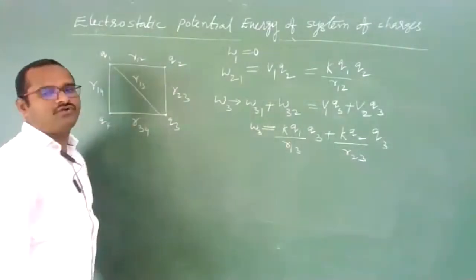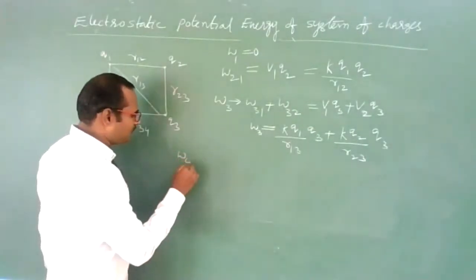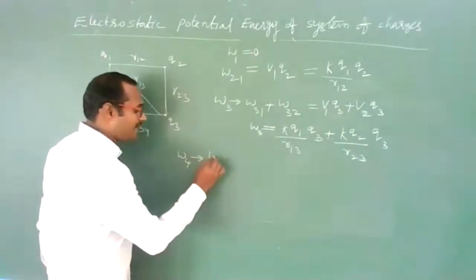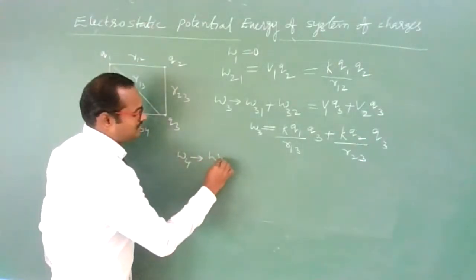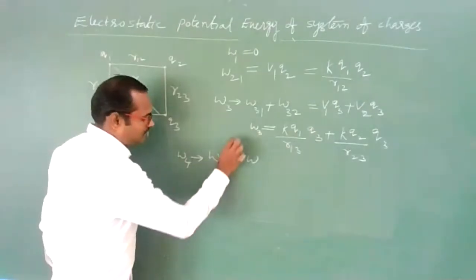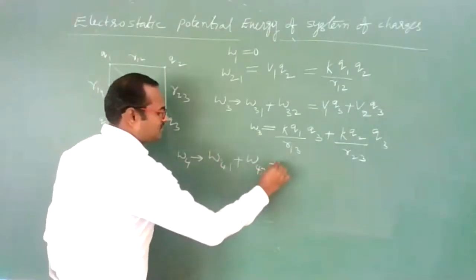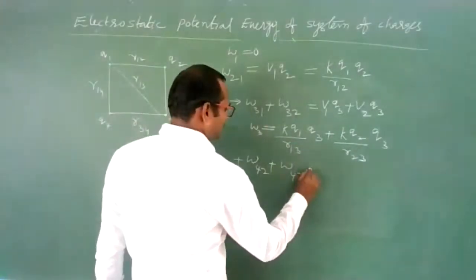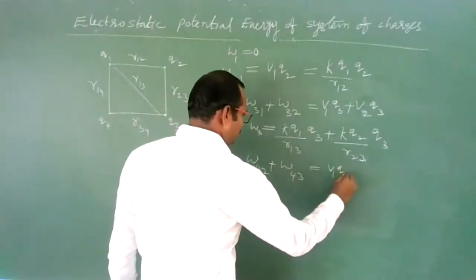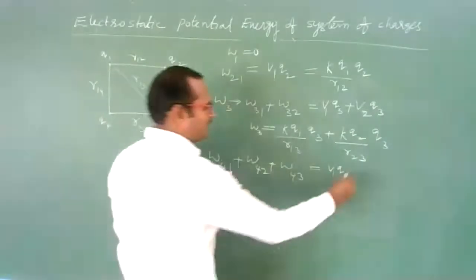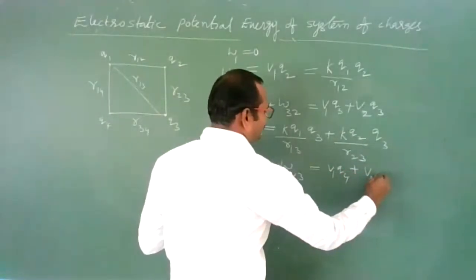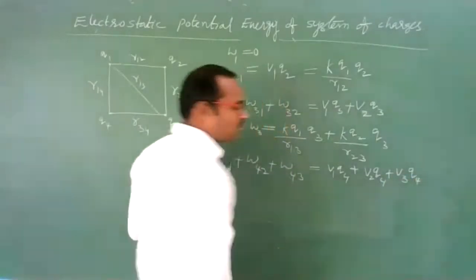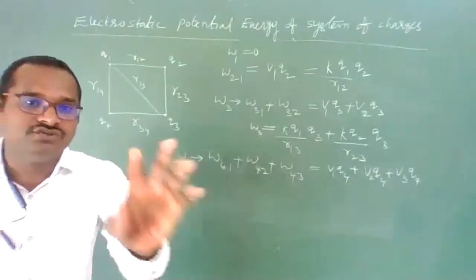Now bring the fourth charge. For this again we need to perform work against these three charges. Work has to be performed against the first charge, against the second charge, against the third charge. That means potential due to first charge into Q4 plus potential due to second charge into Q4 plus potential due to third charge into Q4. This much total work we need to perform while bringing the fourth charge alone.